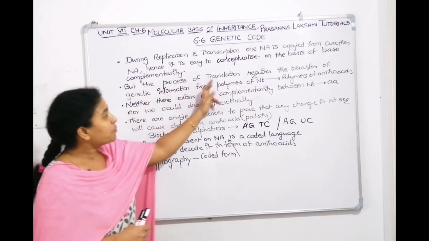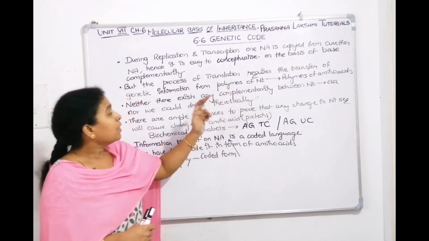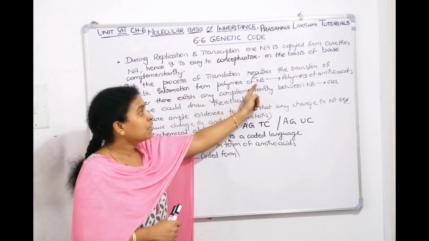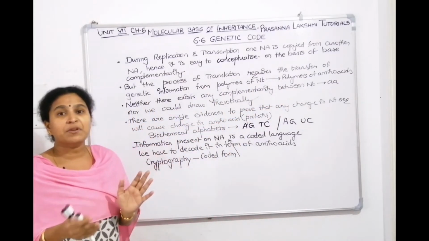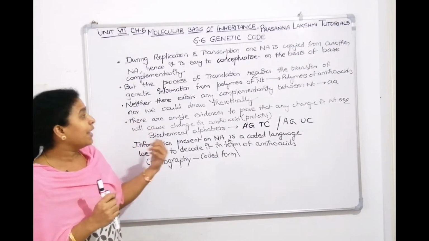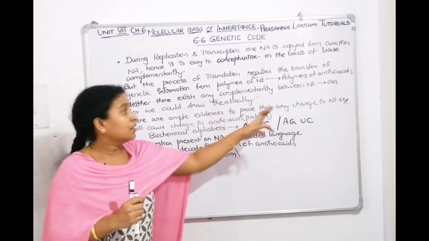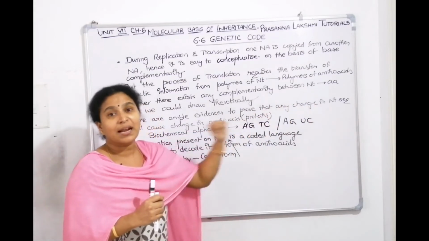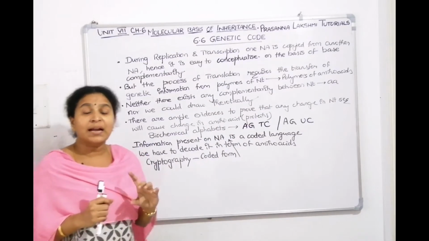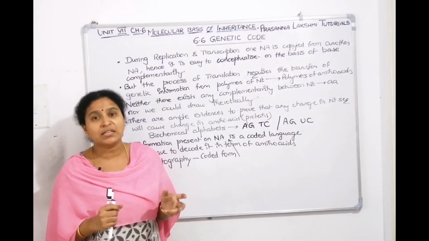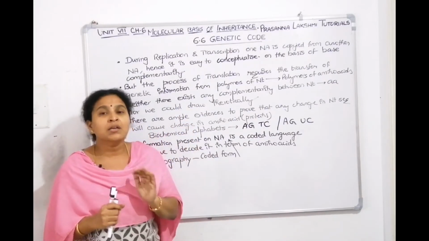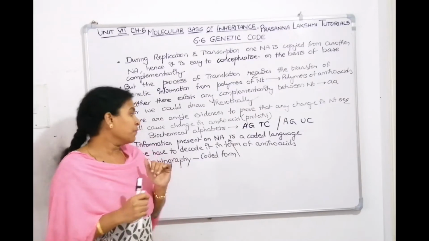But in the process of translation, protein synthesis, you are going to transfer the genetic information present in nucleotides into amino acids. We need to copy the information from nucleotides to amino acids. That means you cannot derive any complementarity, that this nucleotide means this amino acid will come. We cannot derive any conclusions, nor can we draw it theoretically. But we have ample evidence from mutation studies that any change in one base will change an amino acid, will change a protein sequence, right? So we thought we have to decipher the genetic code.